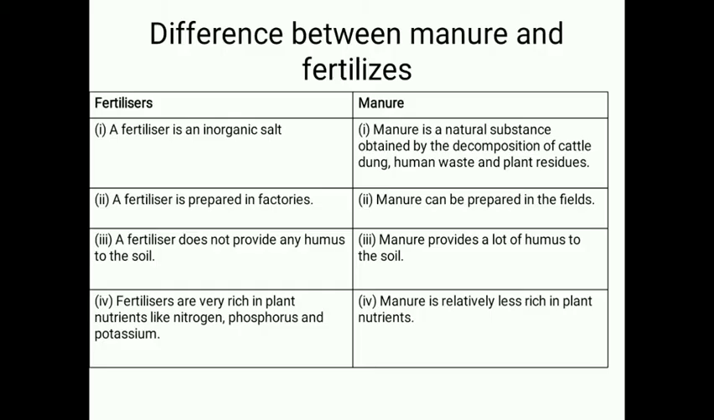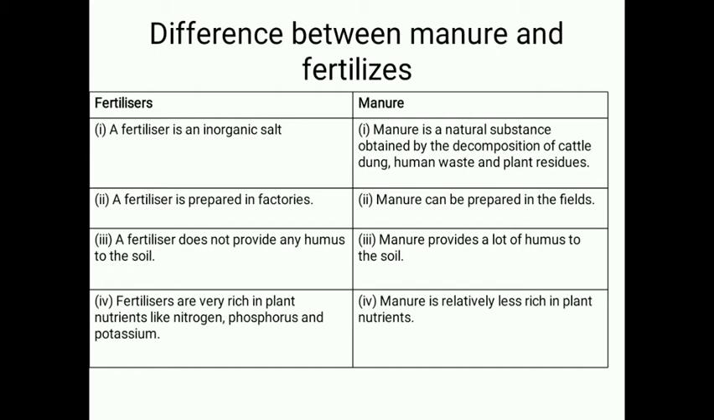Now we'll discuss manures. A manure is a natural fertilizer. A manure is a natural substance obtained by decomposition of animal waste like cow dung, human waste and plant residues, which supplies the essential elements and humus to the soil and makes it more fertile. Manures are prepared from animal waste, human waste and plant residues by the action of microorganisms.